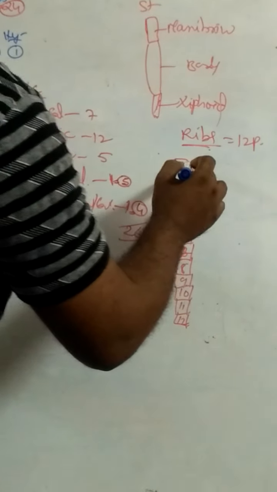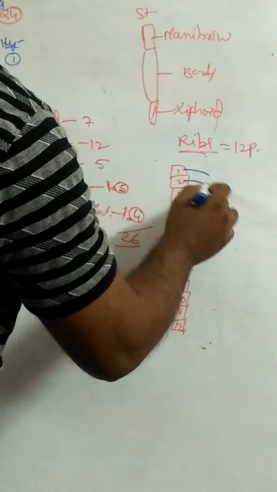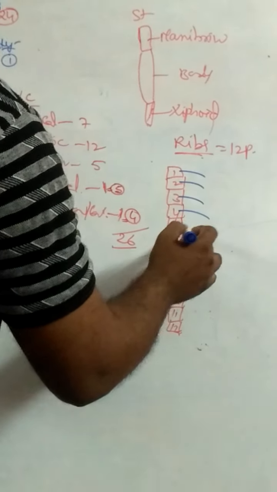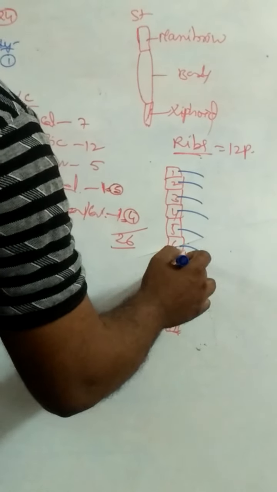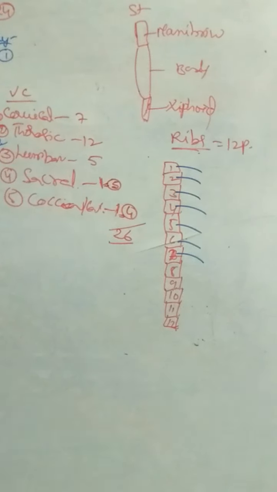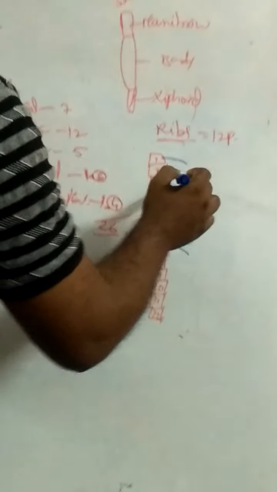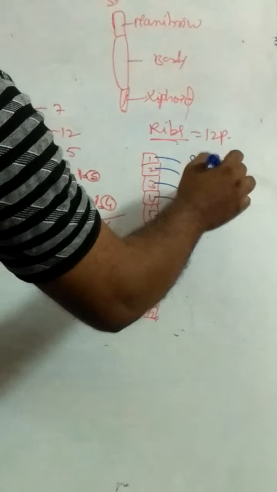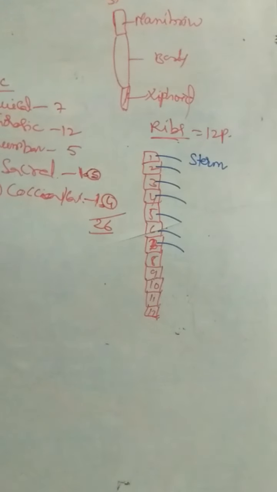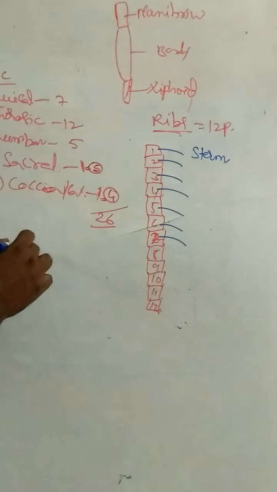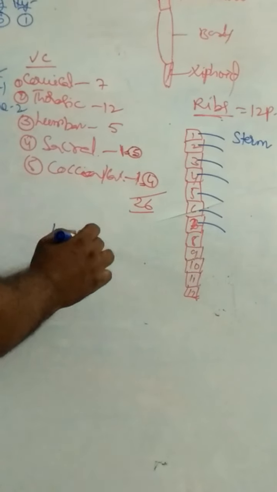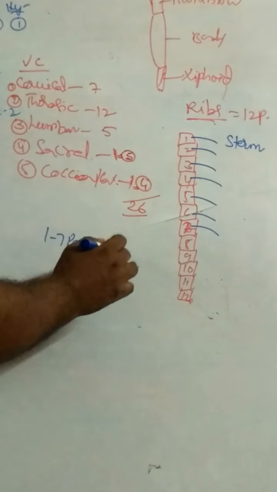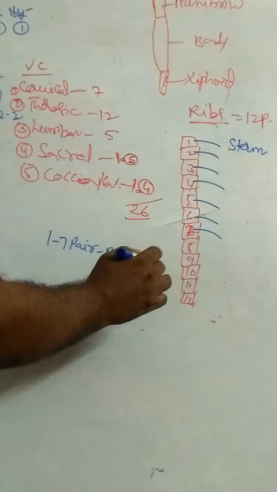The first 7 pairs of ribs, from the first thoracic vertebra to the seventh, attach to the sternum.